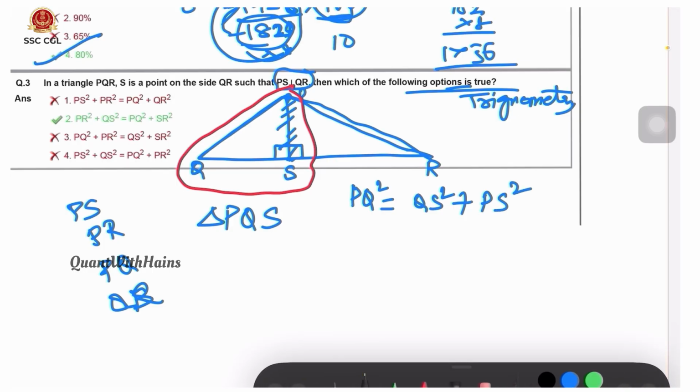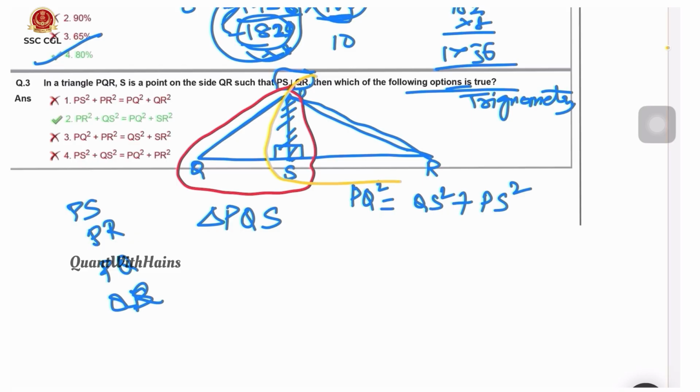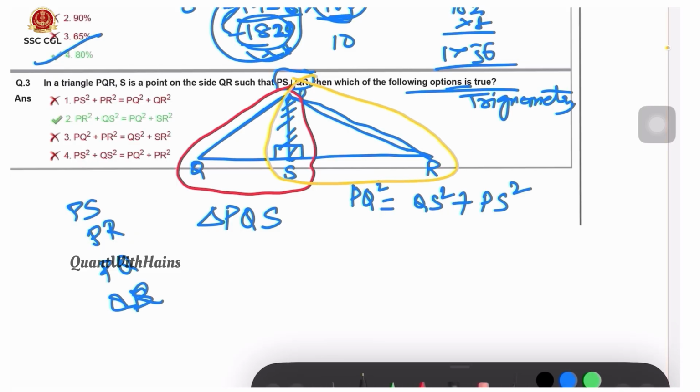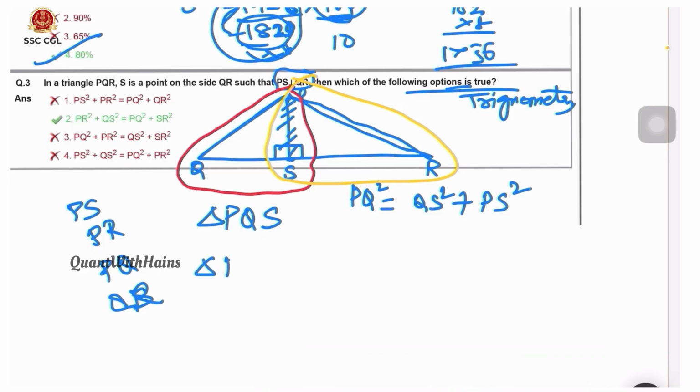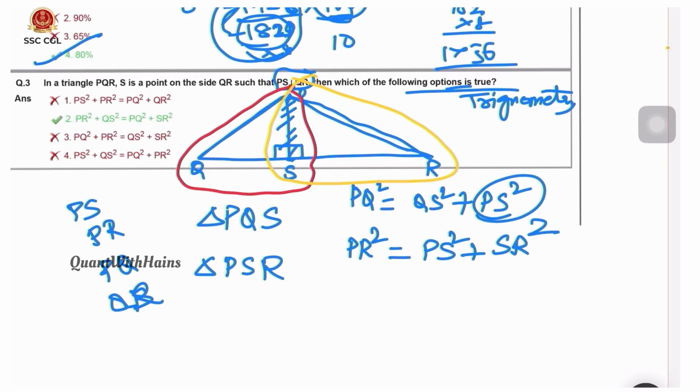Now coming to the second triangle PSR. In this triangle also we can apply the same formula. In triangle PSR, hypotenuse PR square equals side square plus side square, PS square plus SR square. Here PS square is common.